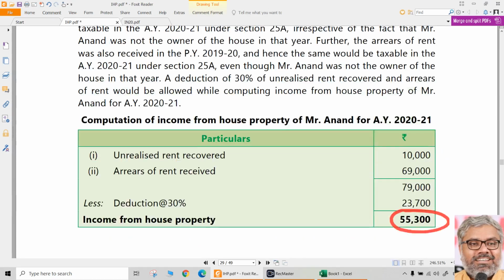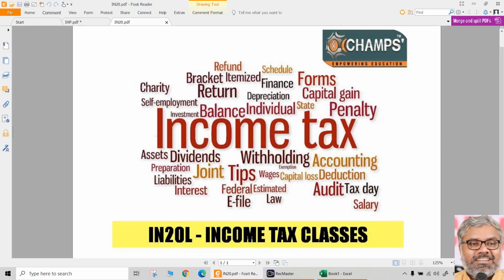And all the other provisions discussed so far, you have to be very thorough with them, revise them very well, and solve the questions which are sent to you as tasks also. More and more questions will be sent to you as tasks. You have to practice these things very well.